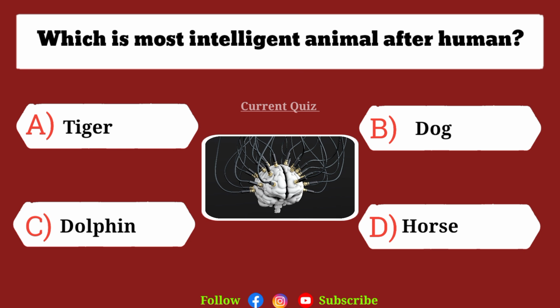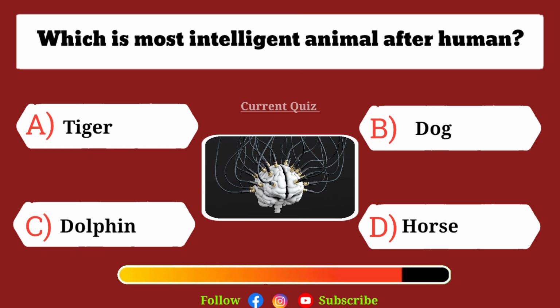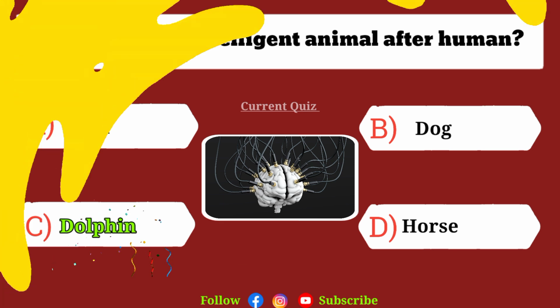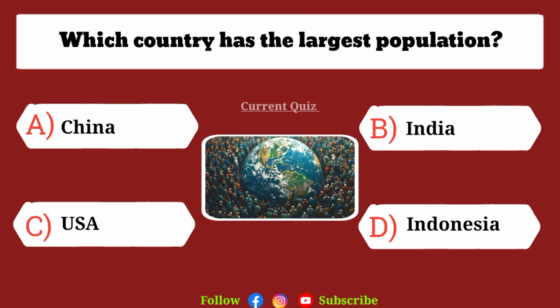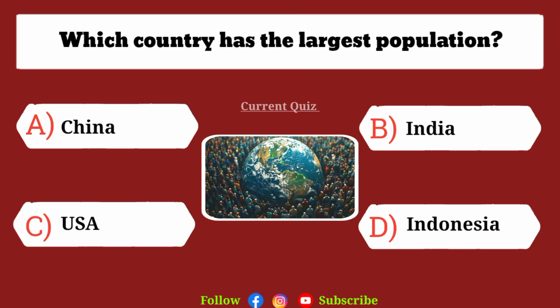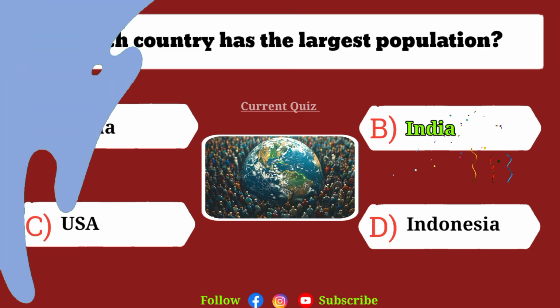Which is the most intelligent animal after humans? The correct answer is C, dolphin. Which country has the largest population? The correct answer is B, India.